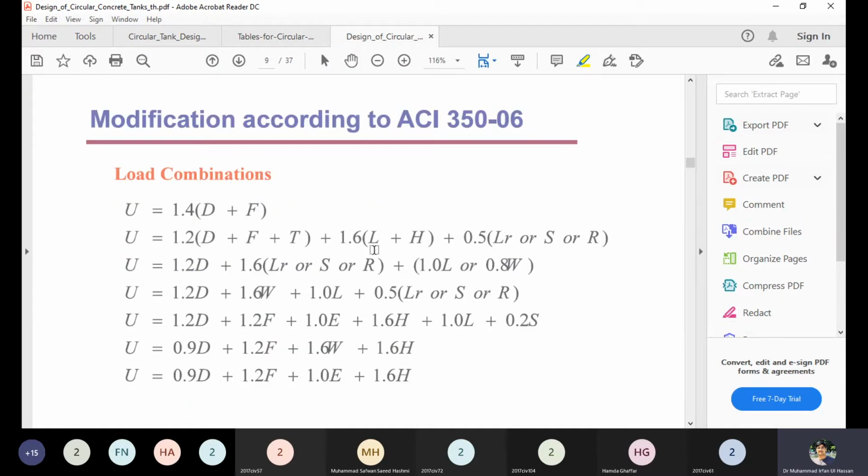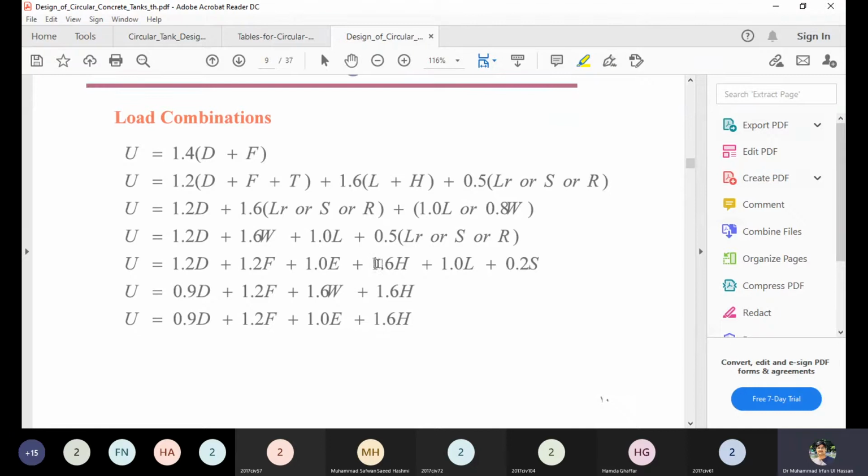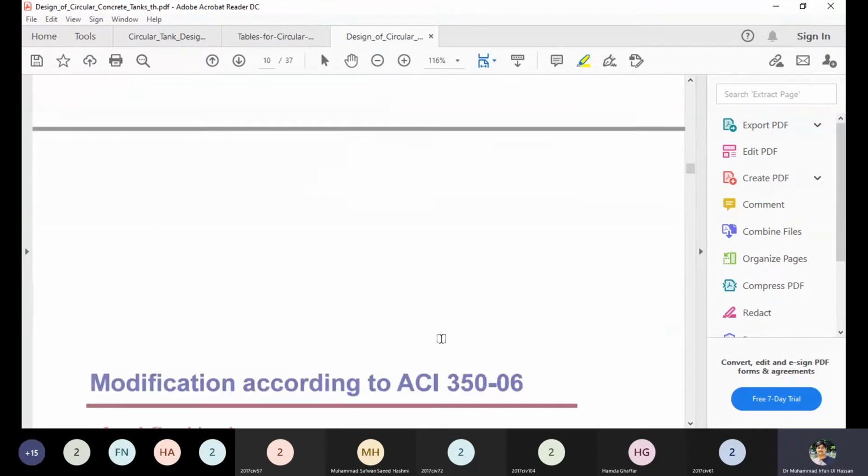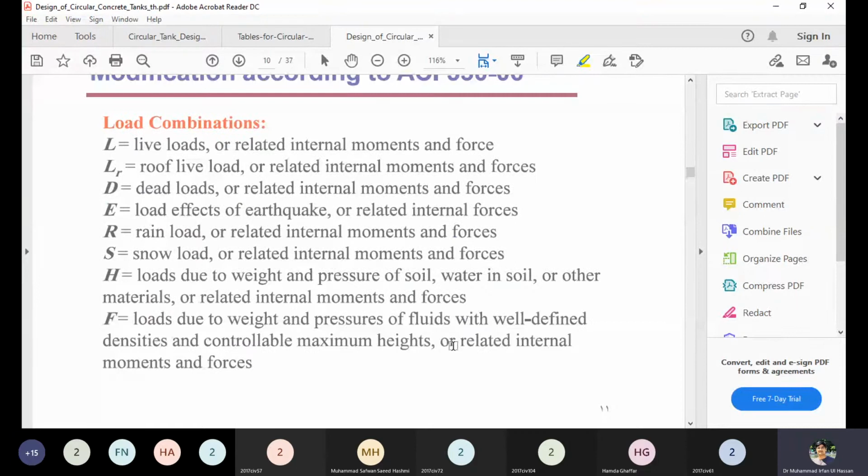The modification that is needed for the other load combinations is slightly different. You can see here the first equation is not 1.2D but 1.4, and similarly there are a few other modifications. These factors are used for the dead load, D; F is the fluid factor; roof live load is LR; and similarly the rain load and the snow load.